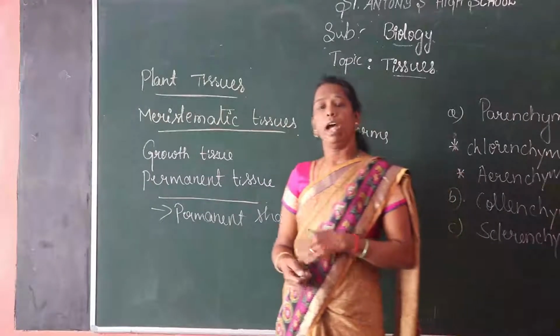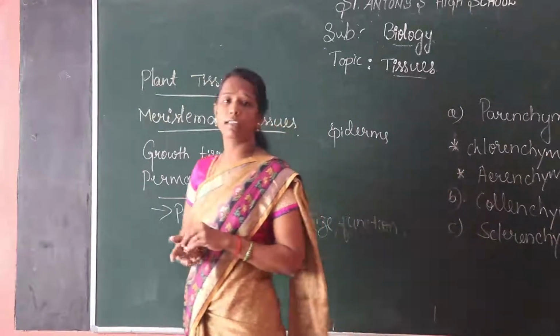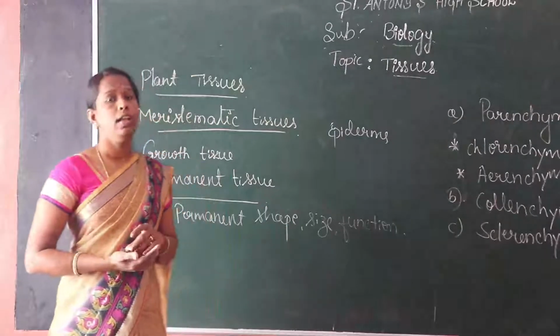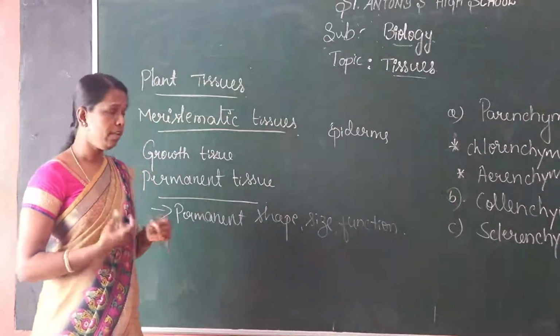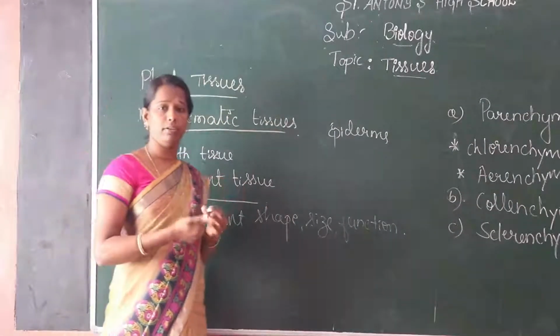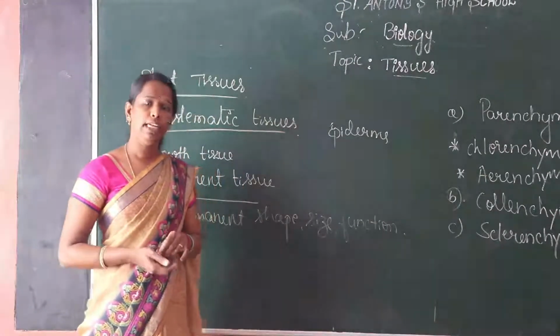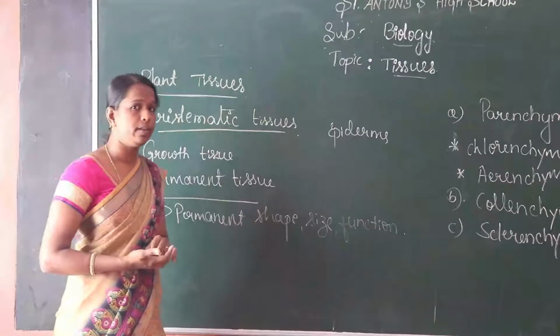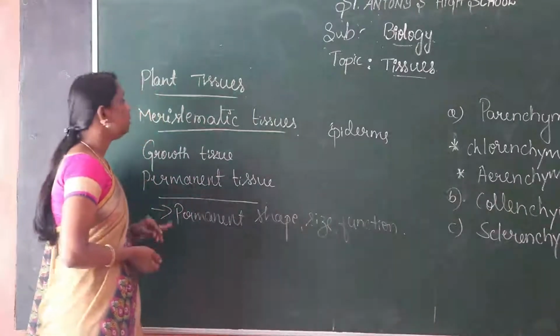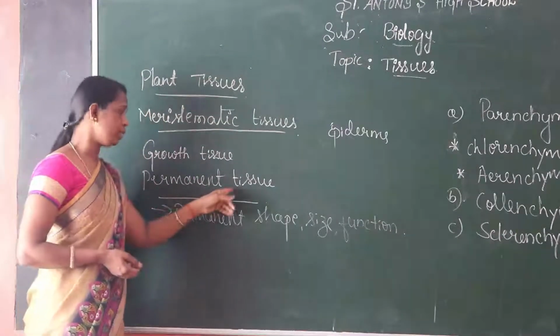The width of the plant is due to lateral meristem. The nodes and leaves we observe in the plant are due to intercalary meristem. Clear?